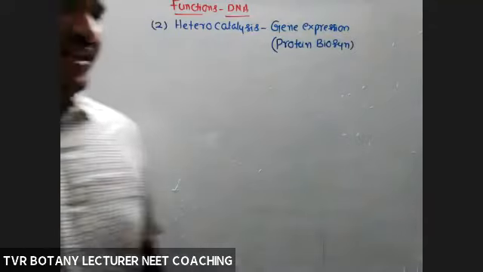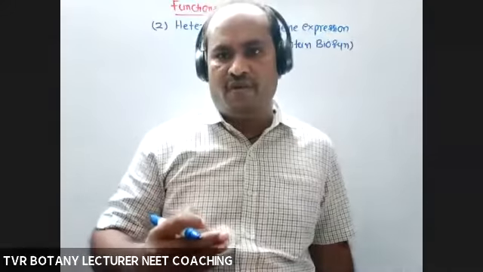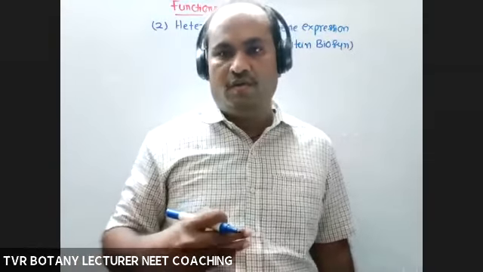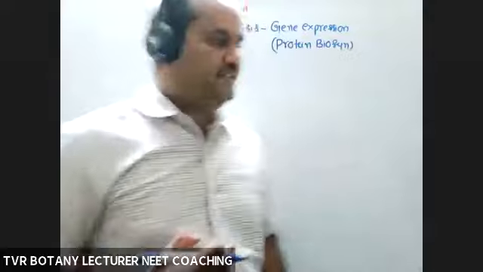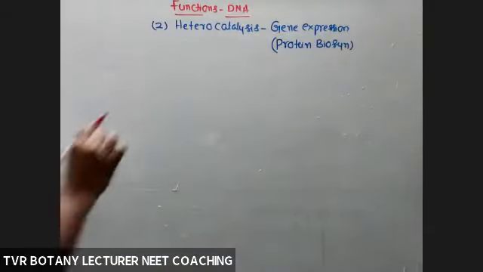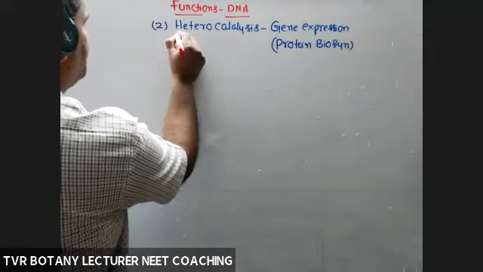During DNA replication, DNA is able to produce its own copies, hence the name auto. But here the given one is hetero, producing a different copy.